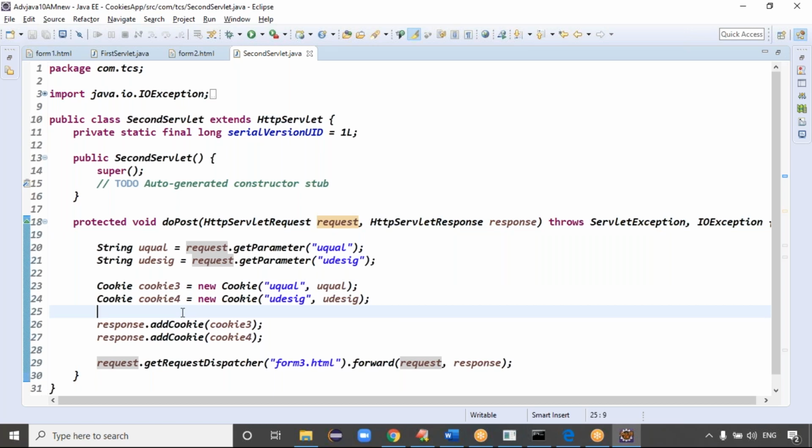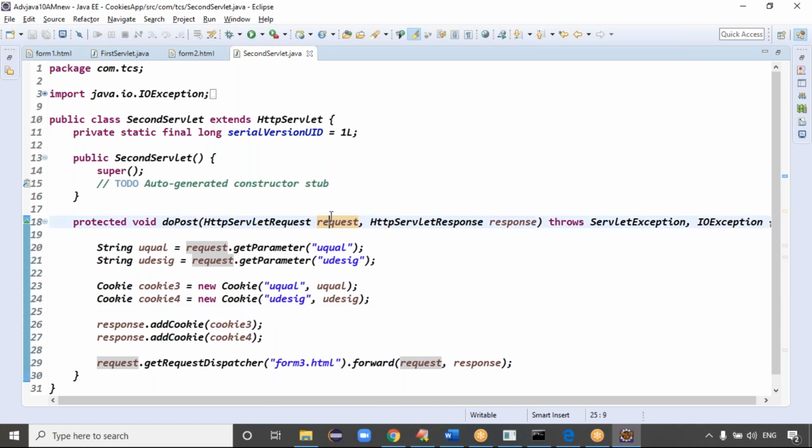Guys, the first form details are there in the browser window, and we are filling the second form. When you fill the second form and click the submit button, the second form details come to the server side. Along with these form details, your browser contains C1, C2 cookies, right? The cookies also automatically transfer to the server side. Now this request object contains what? Two form details and two cookies are there. Is that statement clear? Yes, sir. Two cookies are there internally, two form details are there, but I am not doing any operation with the cookies.